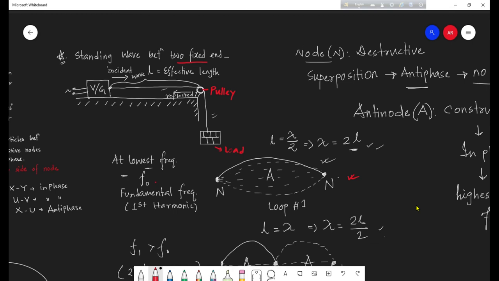And why does constructive superposition lead to a maximum amplitude of vibration? Because constructive superposition takes place when two waves meet each other in phase. When they meet each other in phase, that means crest overlaps with crest, trough overlaps with trough, so they reinforce each other.